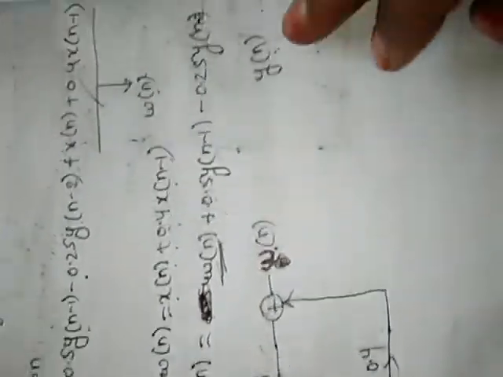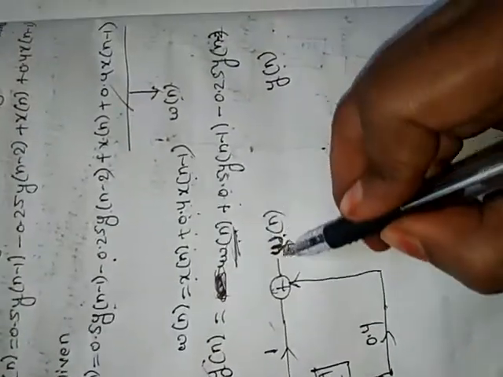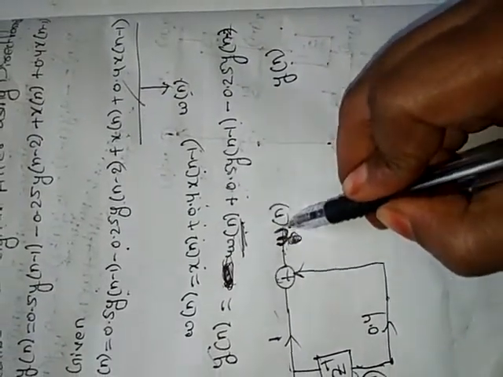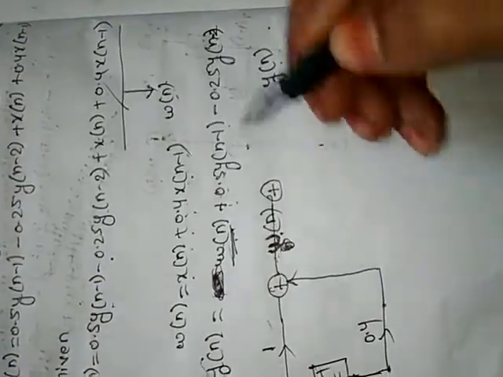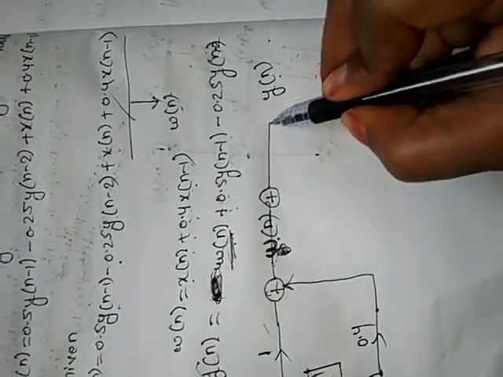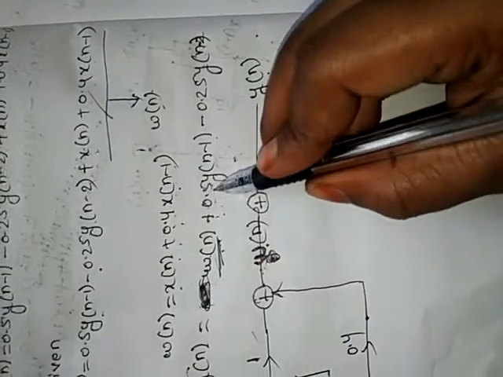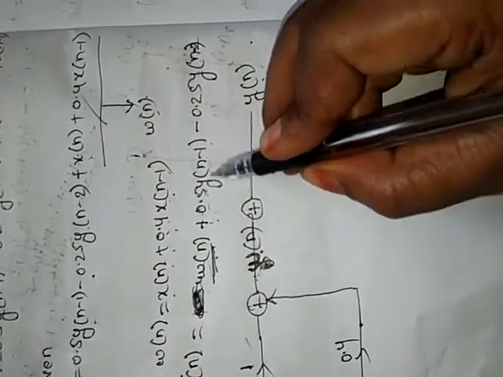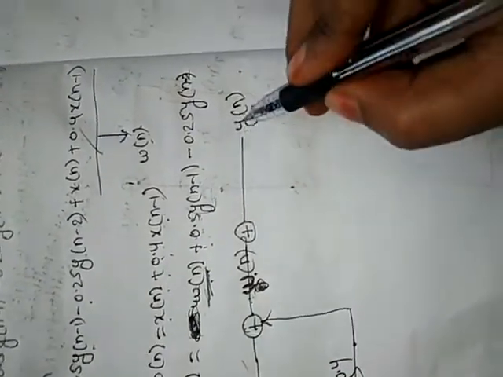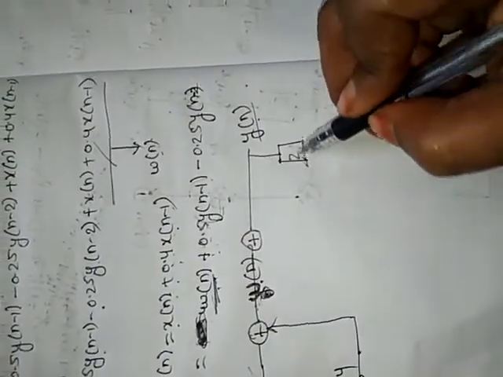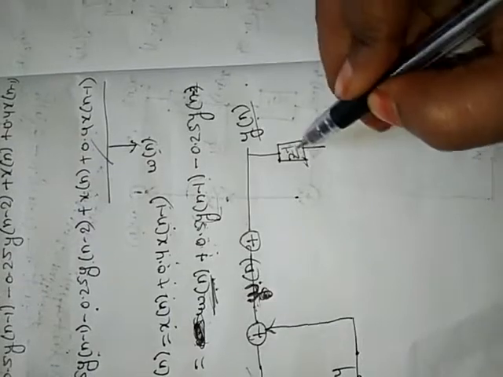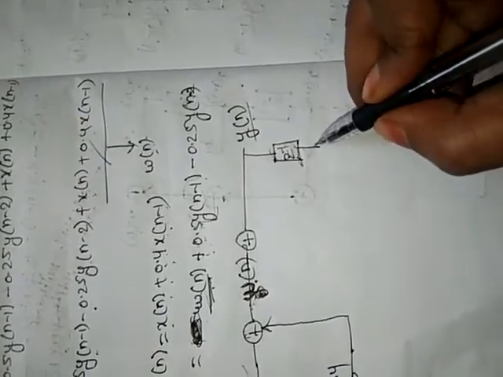And next, the output function y of n. Y of n equal to w of n. Already we got here w of n plus next 0.5 y of n minus 1. Here y of n minus 1 will be obtained by applying z inverse to the y of n.